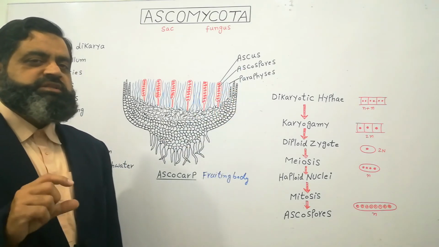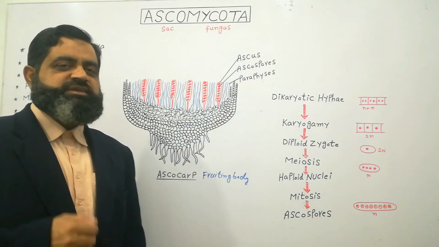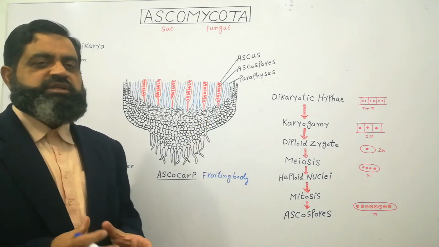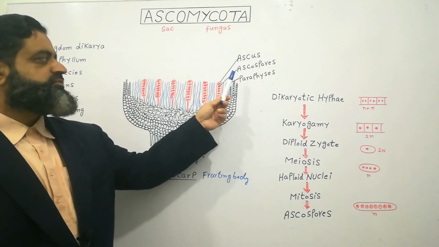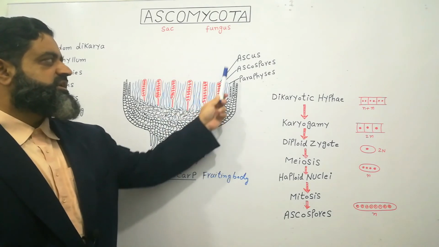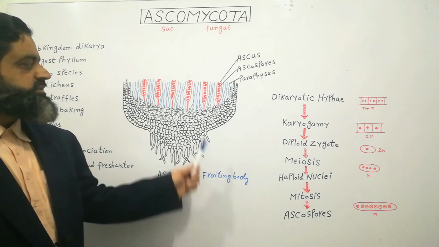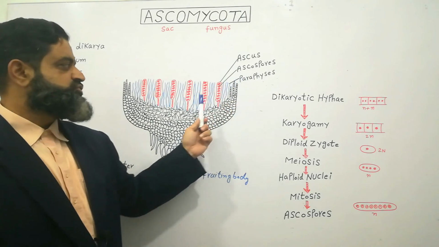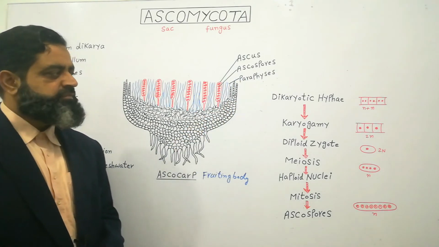Ascospores are formed inside special sac like structures known as ascus, or asci in the plural form. Ascus means sac, so that is why we name this phylum Ascomycota, because of the presence of sac like structures which are known as ascus or asci. There are certain neutral filament hyphae known as paraphyses, which you can see in the blue color. They are protective in their function.